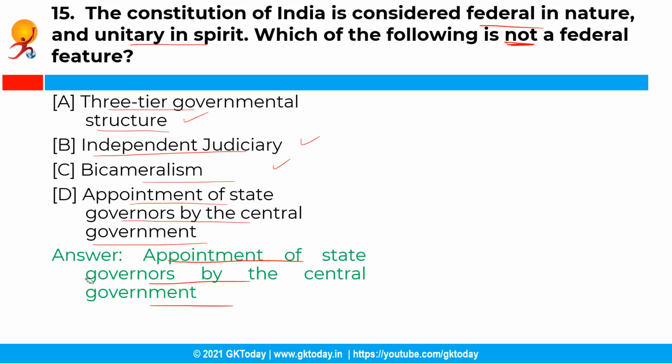And unitary features of the constitution are such as a single constitution for both the center and the state, and then a single citizenship and an integrated judicial system with a flexible constitution and a strong central government, even the appointment of the state governors by the central government. Further, all India services like IAS and IFS and IPS and emergency provisions. Therefore, this unique combination makes it quasi-federal in form.